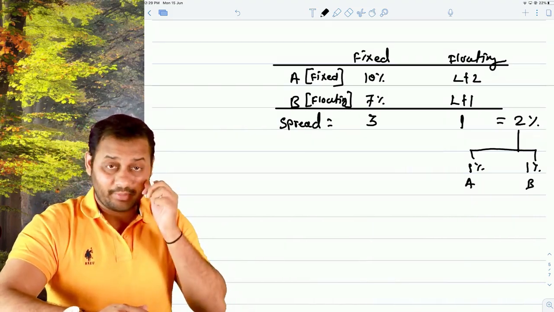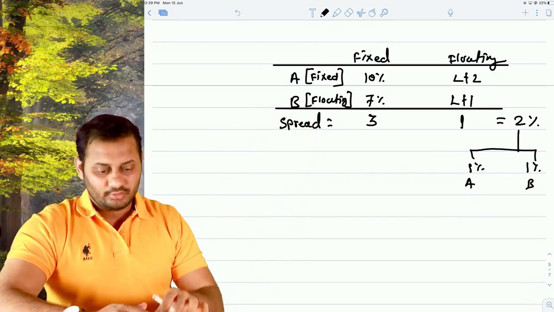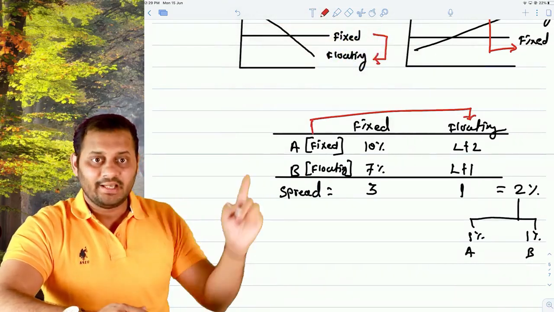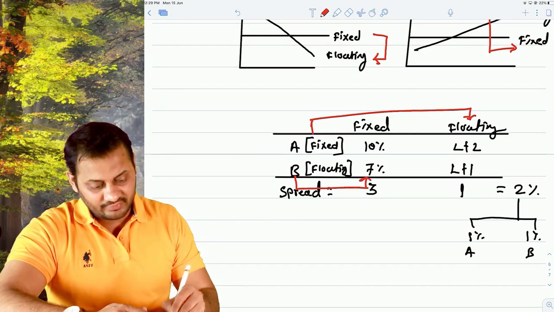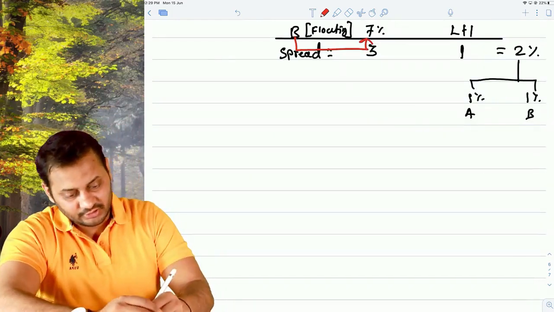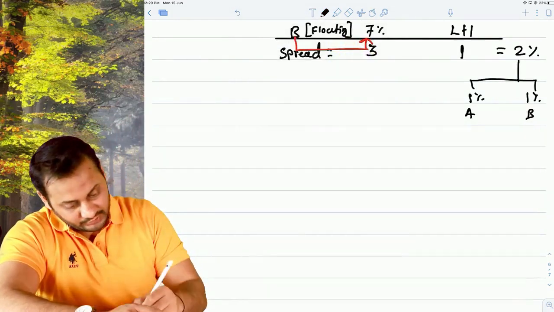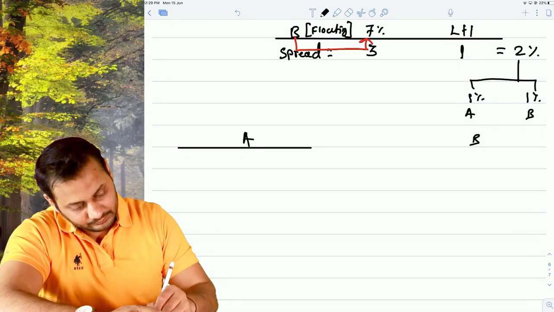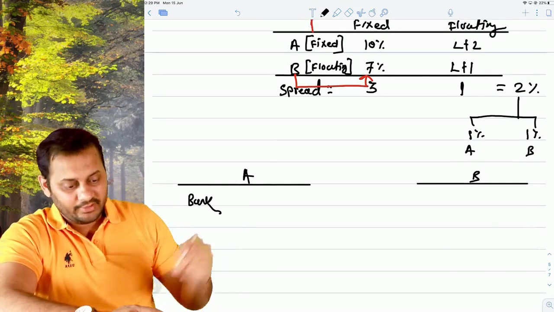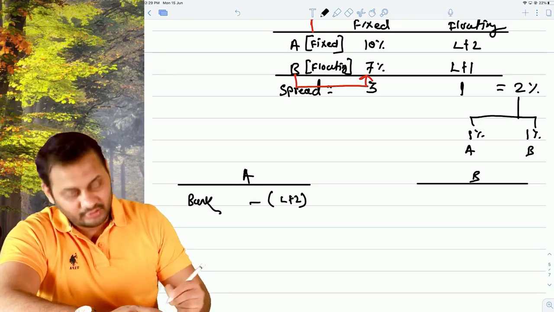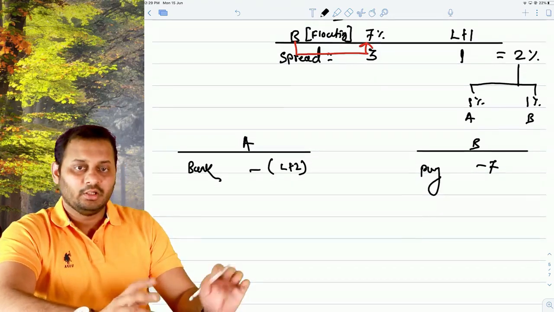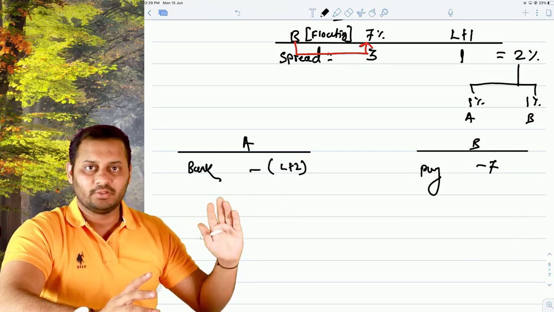And how is this going to happen? Since A wants a fixed rate loan, ask him to take the opposite loan, that is take the floating rate loan, and B wants a floating rate loan, ask him to take the fixed rate loan. So from the bank they will take the opposite loan and then do the exchange with each other. So this is how it is going to happen. Have a look. This is A, this is B. They will pay to the bank first. A will pay LIBOR plus 2% because he has taken the floating rate loan, and B will pay the fixed rate which is 7%. Agree? Now first thing, any rate, either 7 or LIBOR plus 2, you can exchange with each other.